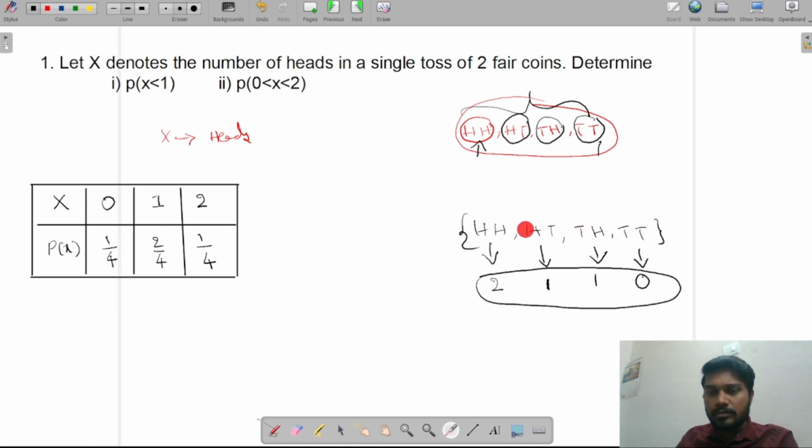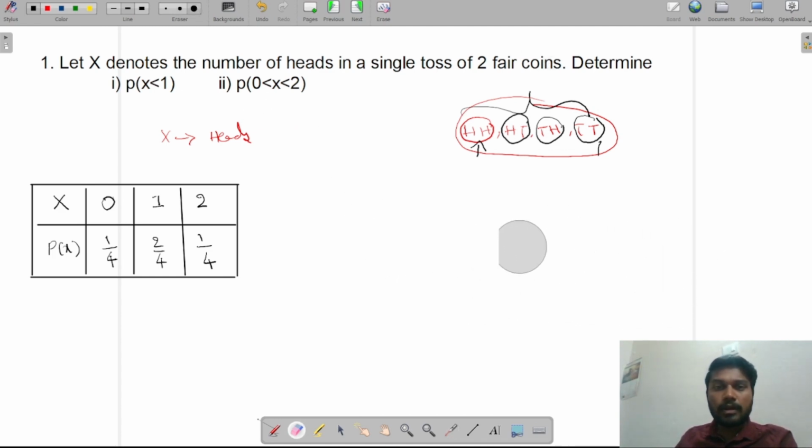Getting two heads: in these possible outcomes, here only I'm getting two heads, right? So can I say 1 by 4? Yes. See, this is the table I framed by the hint given in the question. What is the hint? Let x denote the number of heads in a single toss of two fair coins. Okay, it's clear. So now I'm going to find the first answer. What is the first question?